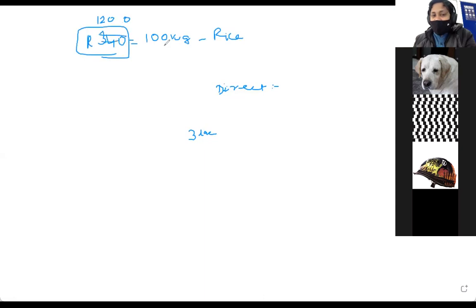So around 1200 rupees, they are selling 100 kg. While you are buying rice, 1 kg of rice will cost you 100 rupees. So why is this happening? Because there are a lot of taxes involved in it. Not only GST, a lot of taxes are involved, along with other costs that are added.